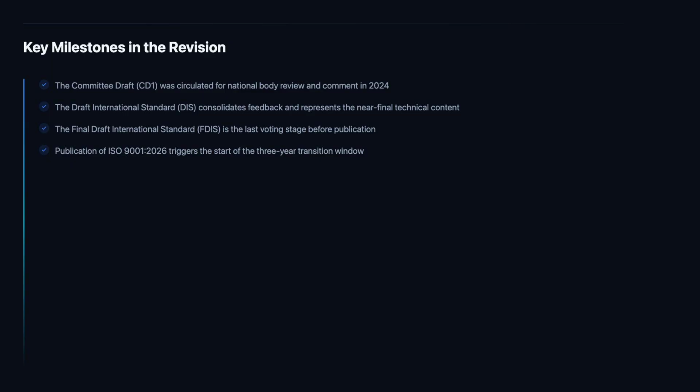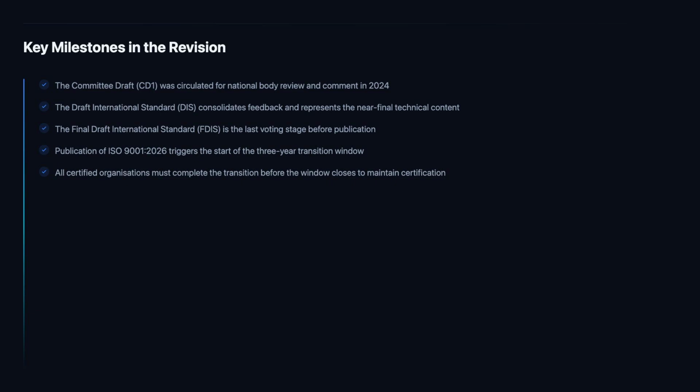Certification bodies will begin offering transition audits shortly after publication, and organizations should plan their transition timeline to allow sufficient lead time for gap closure, implementation, and audit scheduling. All certified organizations must complete the transition before the window closes.